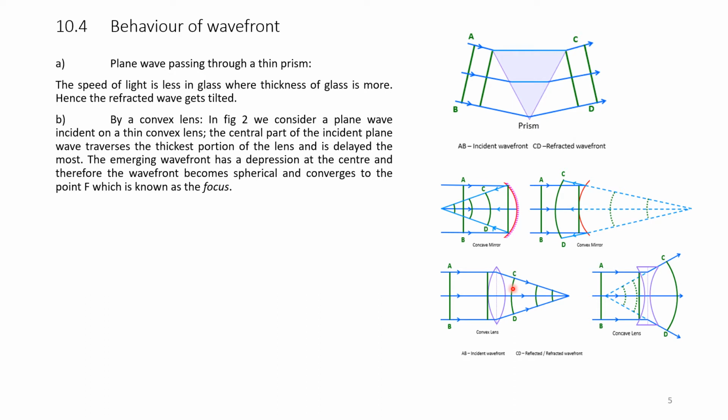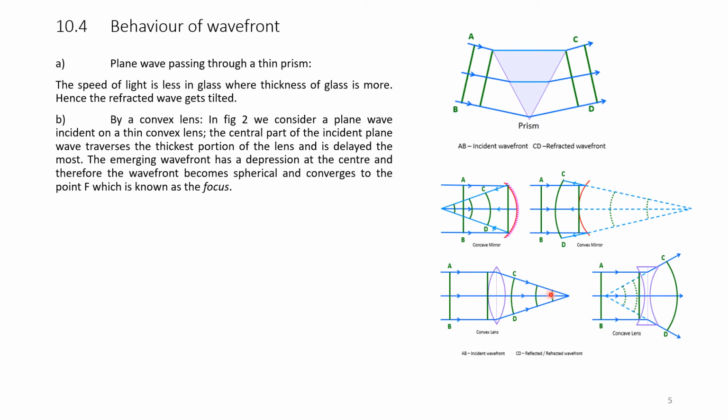The emerging wavefront has a depression. So, here it arrives at a later time and it arrives fast here. So, the wavefront is bent, a plane wave becomes spherical.